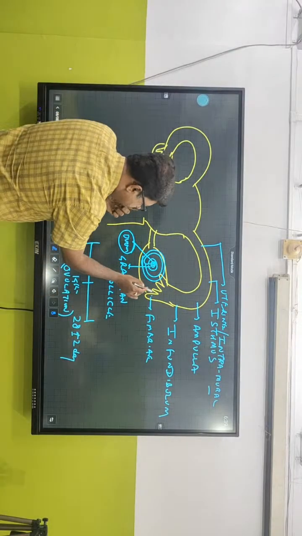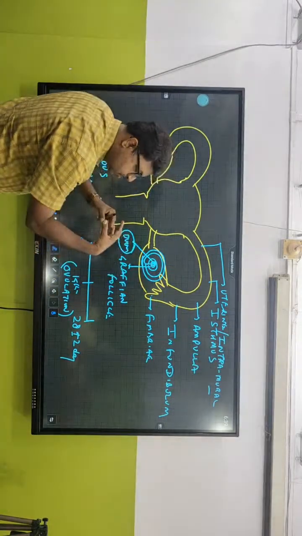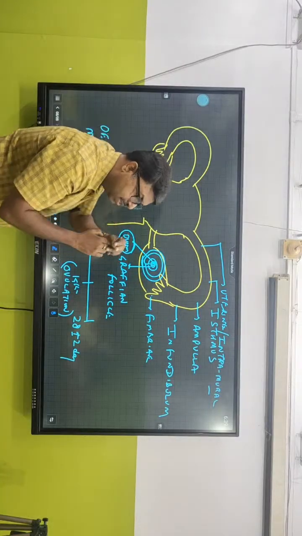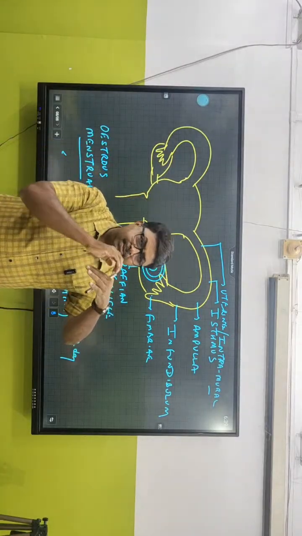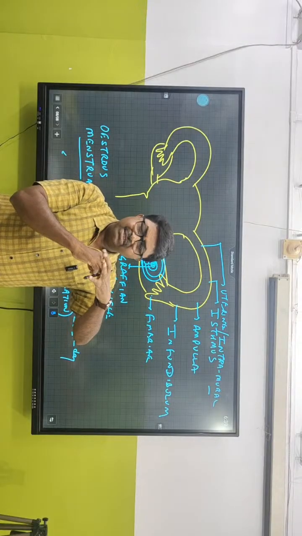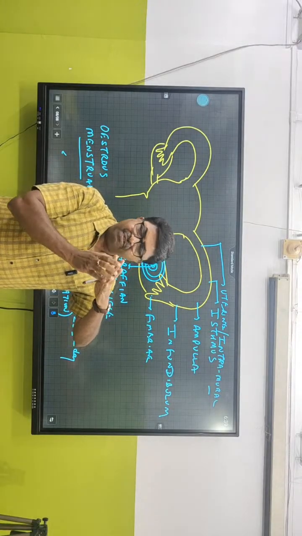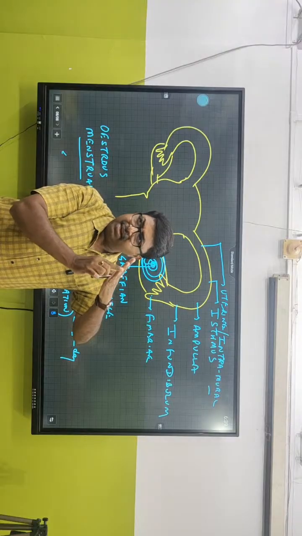Now you can see these are finger-like projections and they have receptors over there. The moment the Graafian follicle tries to come out from the ovary, they receive it, as they have finger-like projections with receptors in the inner wall.